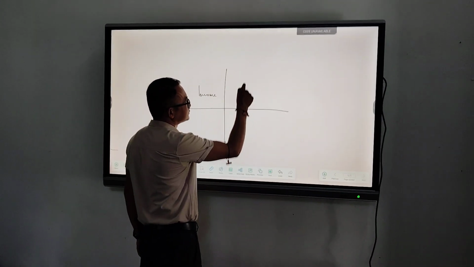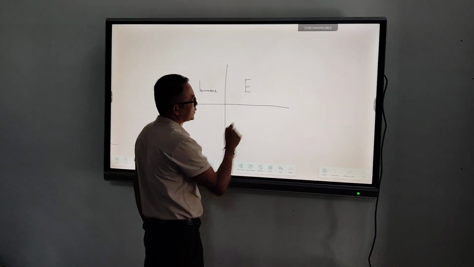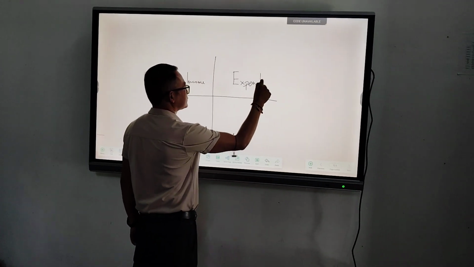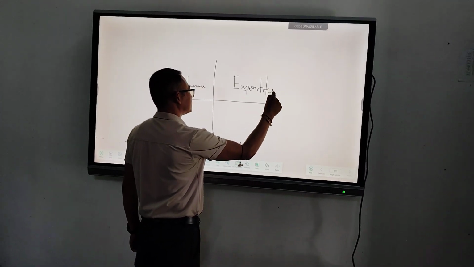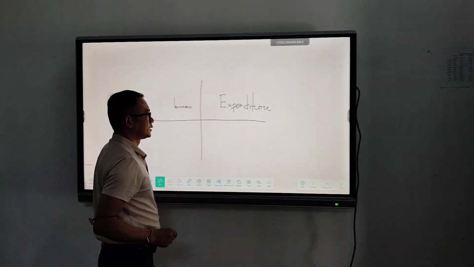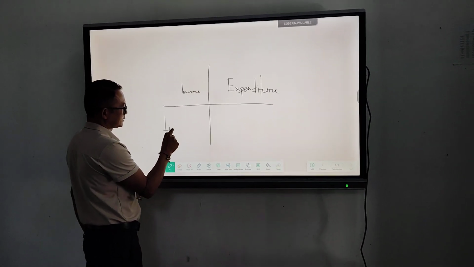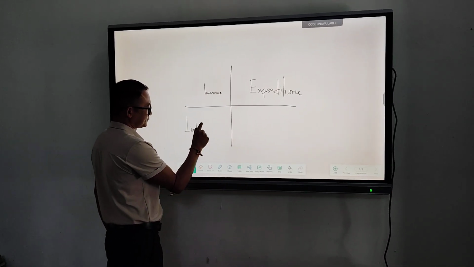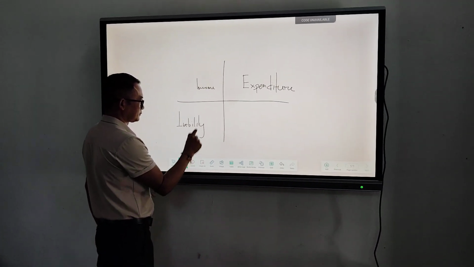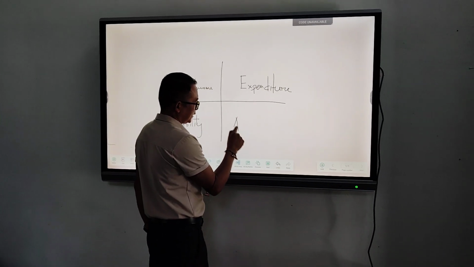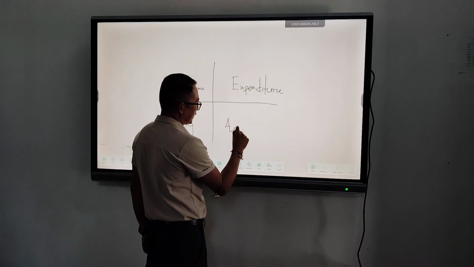Next we have E, that is called expenditure. Here we have L, that is liability. And last we have A, that is asset.